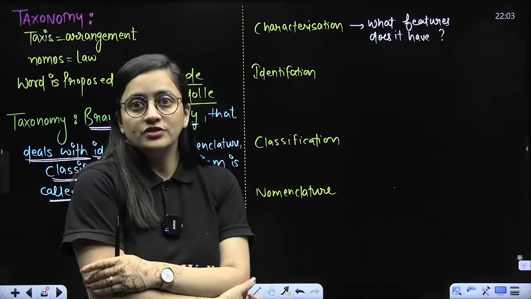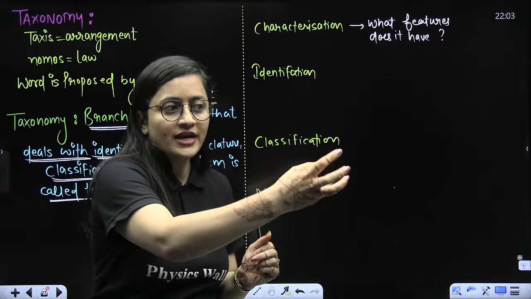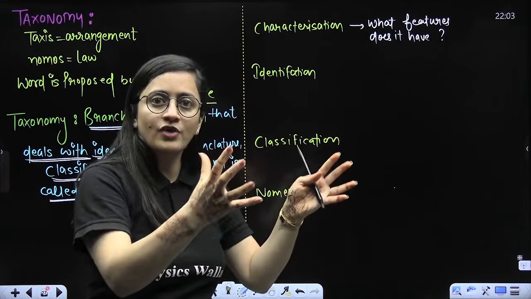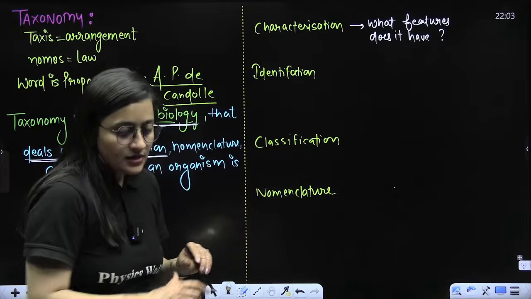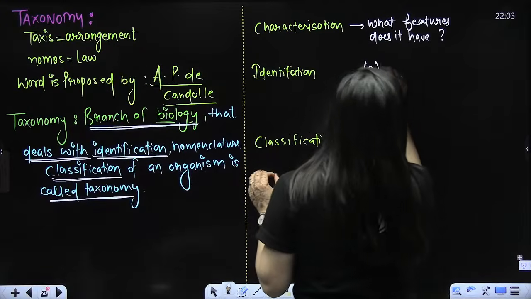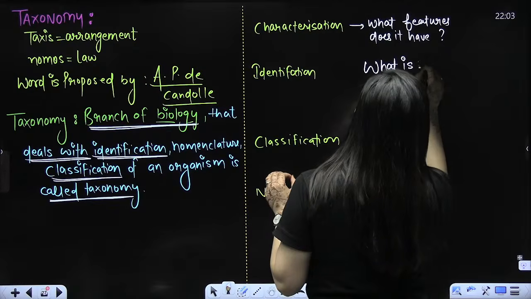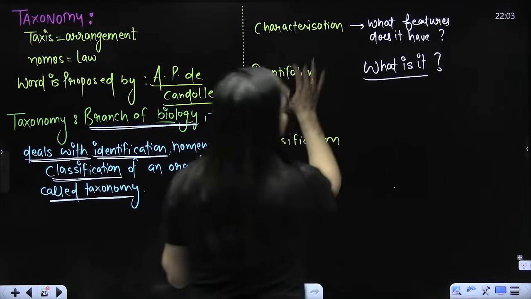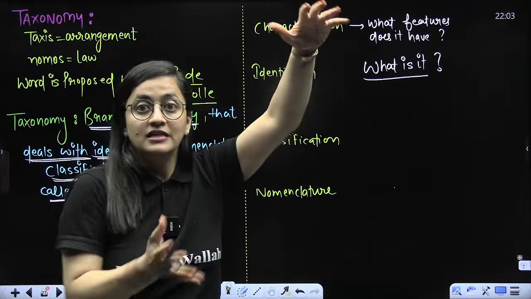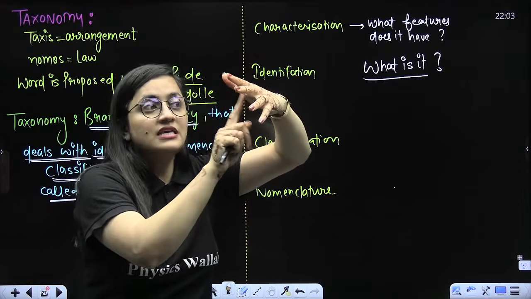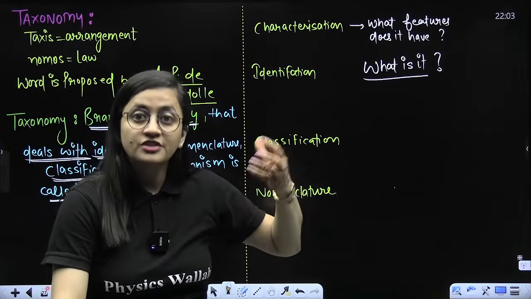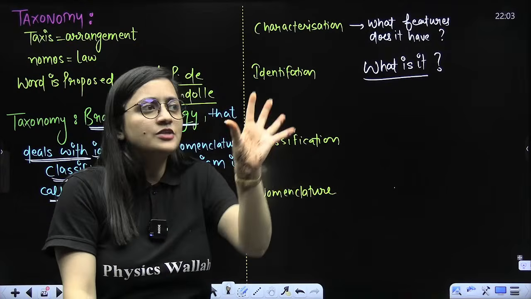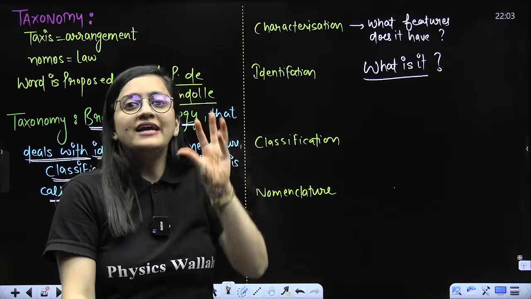You will see the features. But let's suppose you don't know anything. You're looking at a new structure. Then you are like, what type of features does it have? Now, next part is, what is it? As per the features, with the help of this characterization, you will make a description that in this particular structure, these are the characters that I can find. You can say jointed legs are there, the cephalothorax is present, whatever it is, as per your observation, you are going to write down those characters.